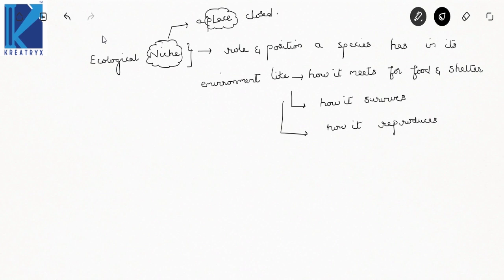The next point regarding ecological niche is that a species niche includes all its interactions with biotic and abiotic factors of the environment. It is advantageous for a species to occupy a niche in an ecosystem because it reduces the amount of competition.